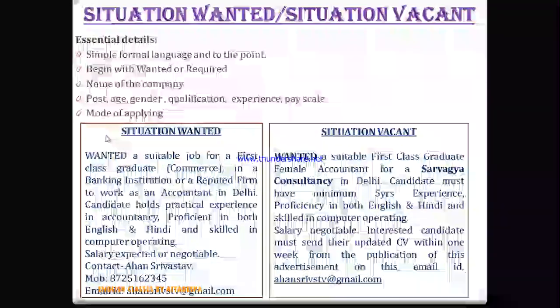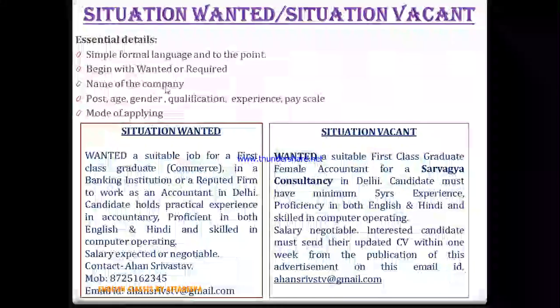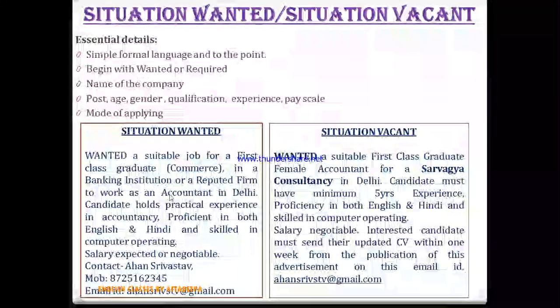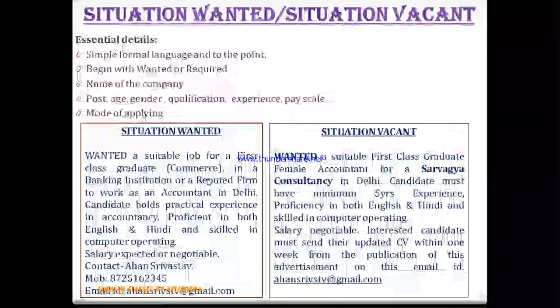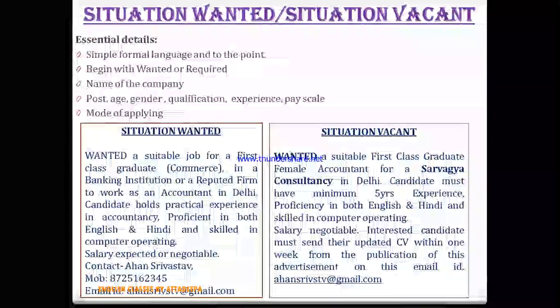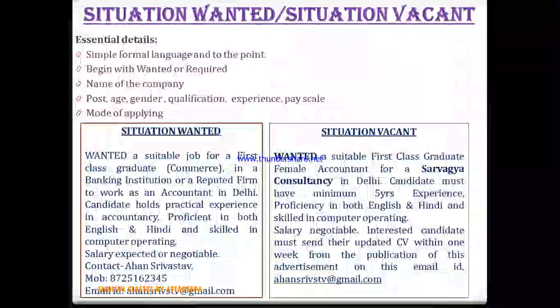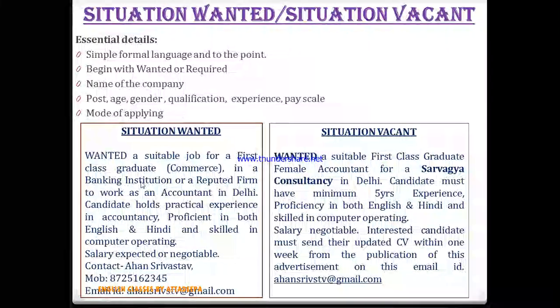So this is necessary. Second is name of the company. Now you have to address the name of the company as well. So let's say situation wanted, you cannot write any name of the company here, because you are not approaching any company. Actually you are trying to seek the attention of people from different companies. So you can just avoid this here. You can just write the area in which you want to work, right?